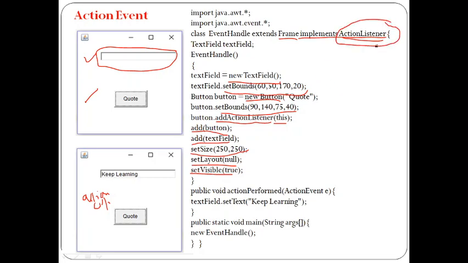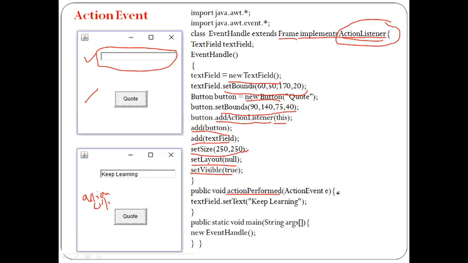In the action listener, the method which is going to handle the event is called actionPerformed. We already know that all the information whatever the button and text field pass on, the event they generate is the action event.